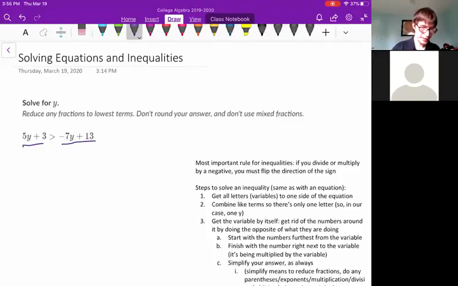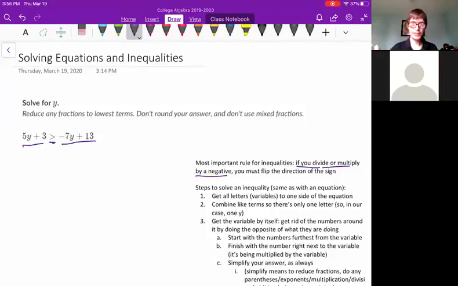Now you notice this is an inequality, and that's really important here. The most important thing to realize about inequalities is that there's one extra rule we have to worry about. It's exactly the same as solving equations, but there's one extra rule: if you divide or multiply by a negative when using an inequality, you have to flip the direction of the sign.